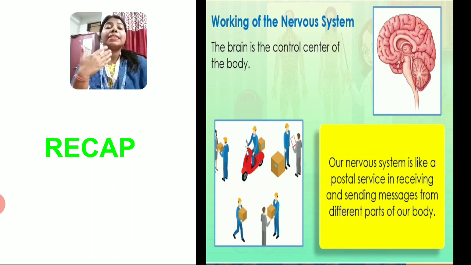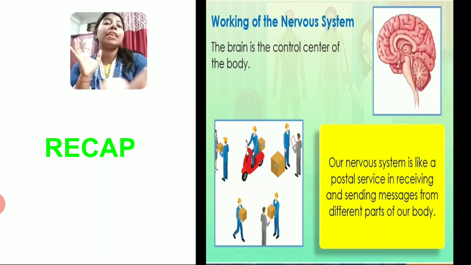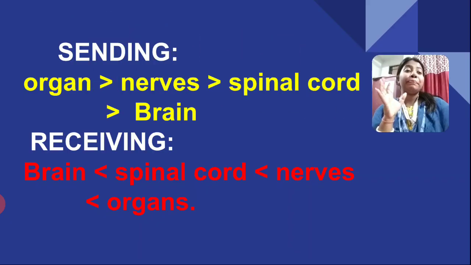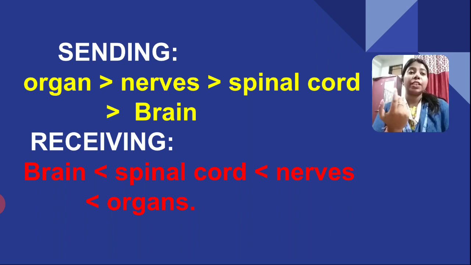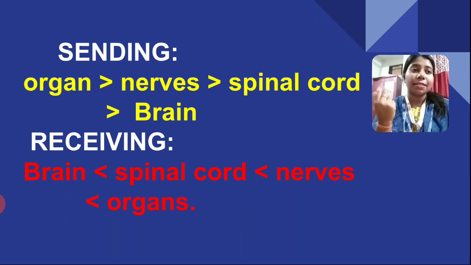How we are sending the messages to our brain, and in return the brain receives the message, reads that one, and again sends back a reply, isn't it? So we have seen the parts which are involved in sending and receiving the messages, sending the signal to the brain, which in return sends back the reply.